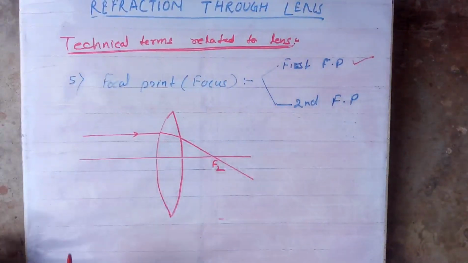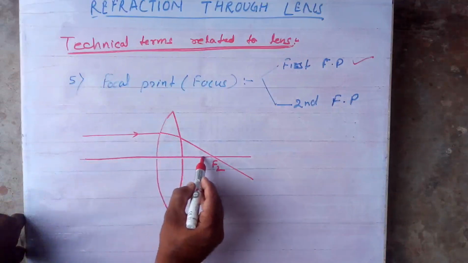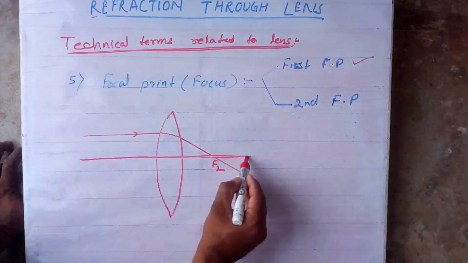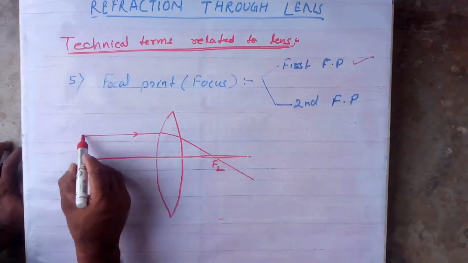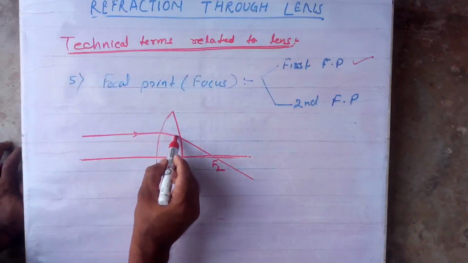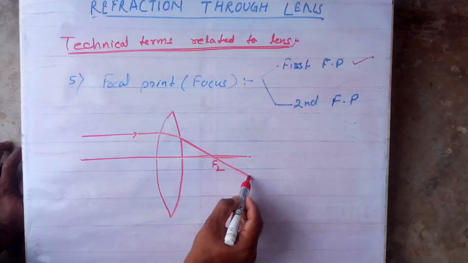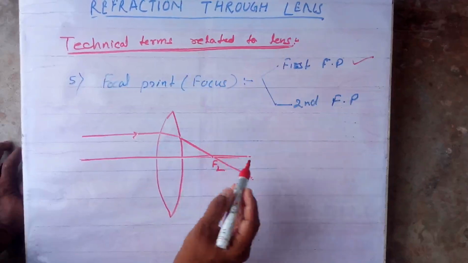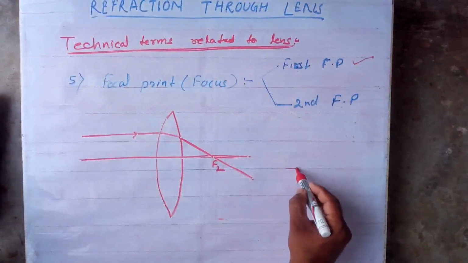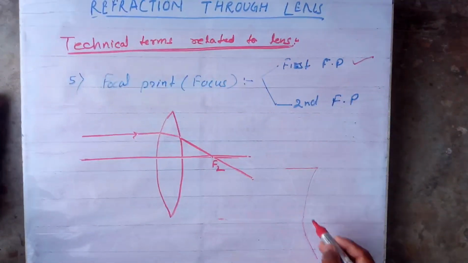Are you getting my point? See the definition: it is the point on the principal axis through which a ray coming parallel to the principal axis passes after refraction. Clear?